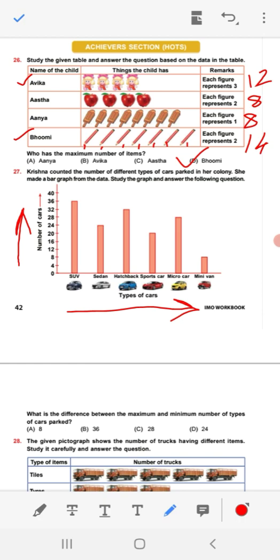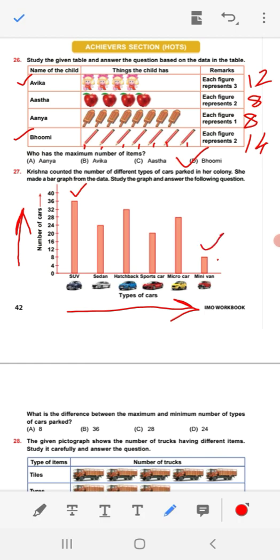What is the difference between the maximum and minimum number of types of car parked? Maximum number of car parked is SUV. And minimum is here, minivan. How many?